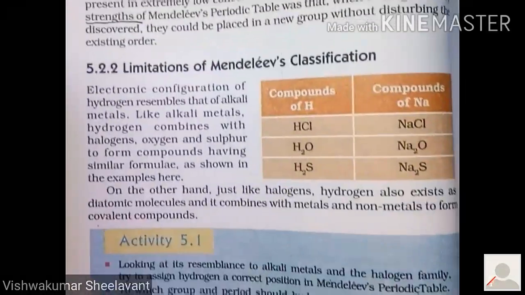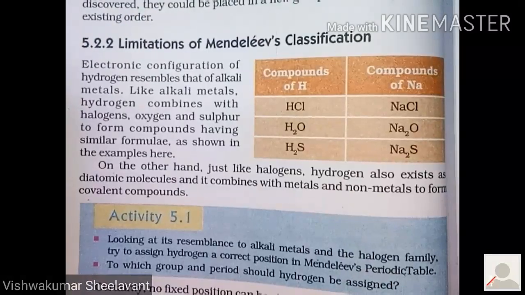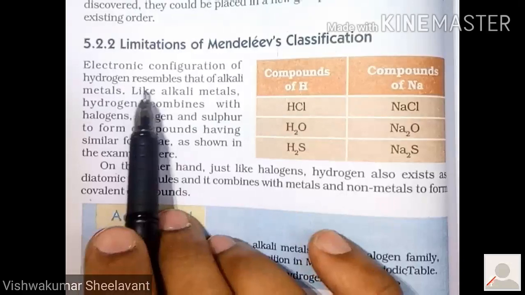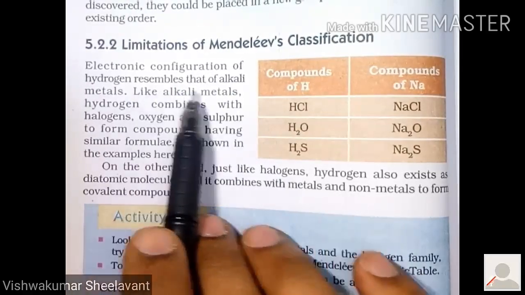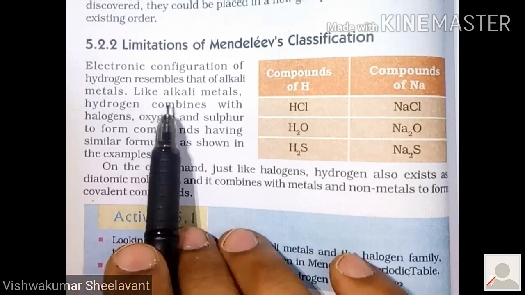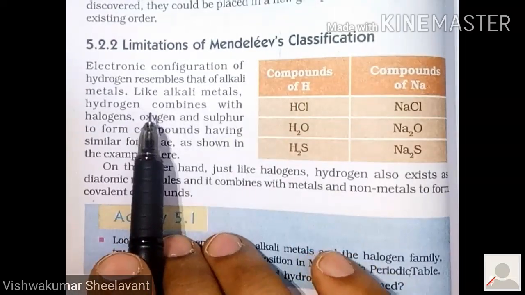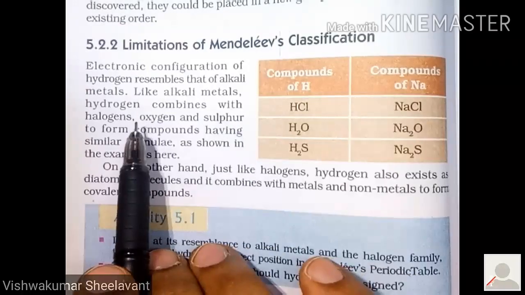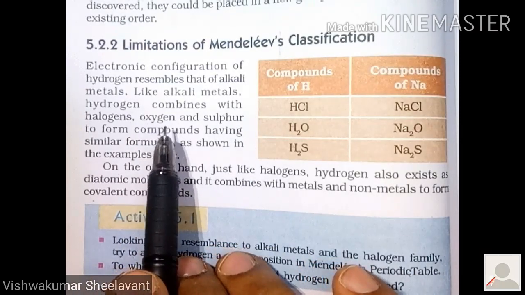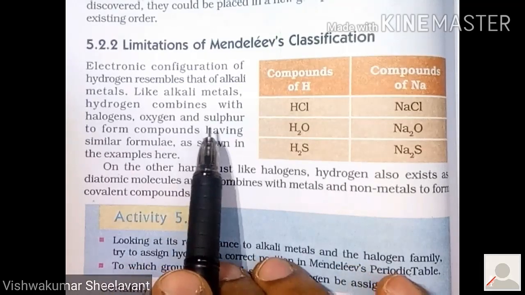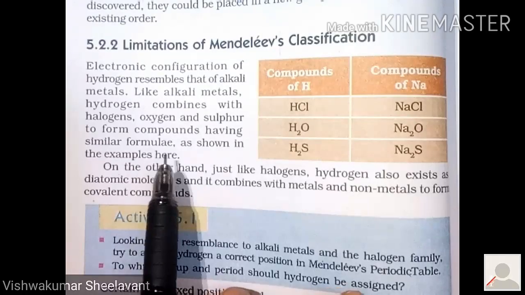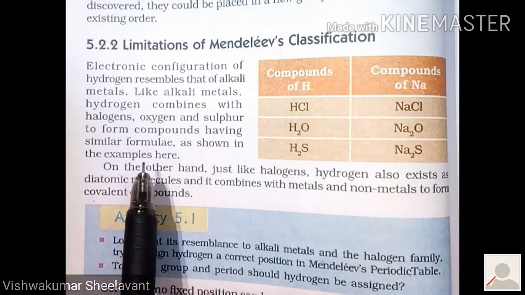Now we will look into limitations of Mendeleev's classification. Electronic configuration of hydrogen resembles that of alkali metals. Like alkali metals, hydrogen combines with halogens, oxygen, and sulfur to form compounds having similar formulae as shown in the examples here.